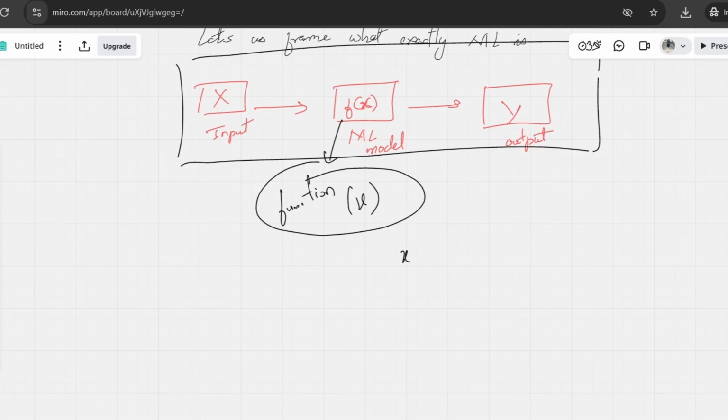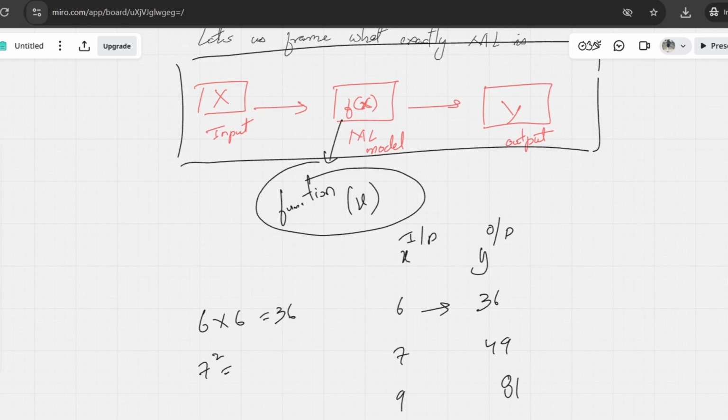Now the function f of x is very simple to understand. Let's take a simple problem. You have x values, which are the input, and y values, which are the output. You have 6, and the answer is 36. From 7 you have to predict 49. Let's say from 9 you want to predict 81. So you know the relation, right? Here we are just doing 6 multiplied by 6, or 6 squared, becomes 36.